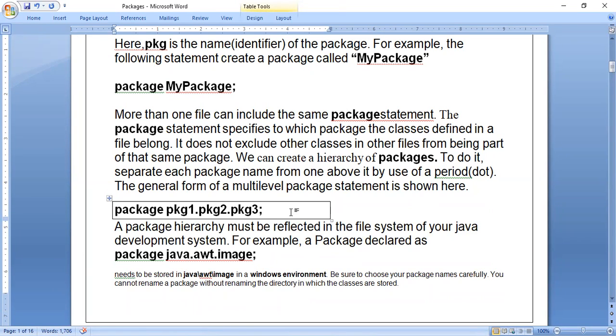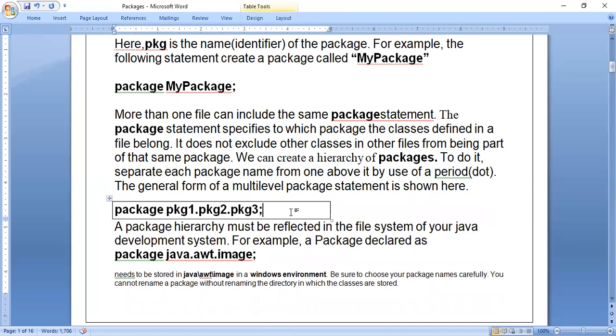In that, you store Telugu movies or Kannada movies, and in Kannada, a particular film name. That means a folder within a folder, and within that folder, the file name will be there. Movies is a folder, within that Kannada is a folder, and in Kannada one particular movie name is a file. Multiple packages means multiple folders.